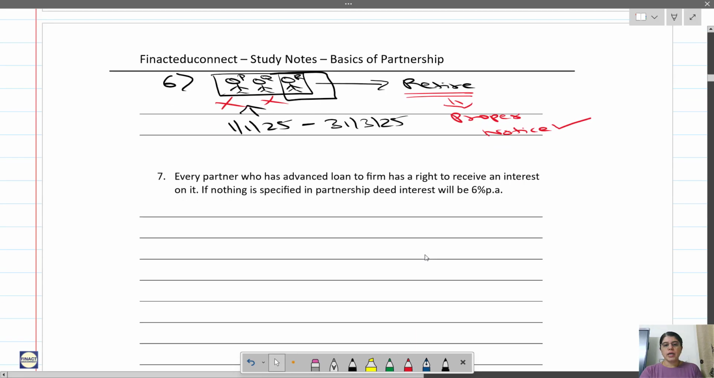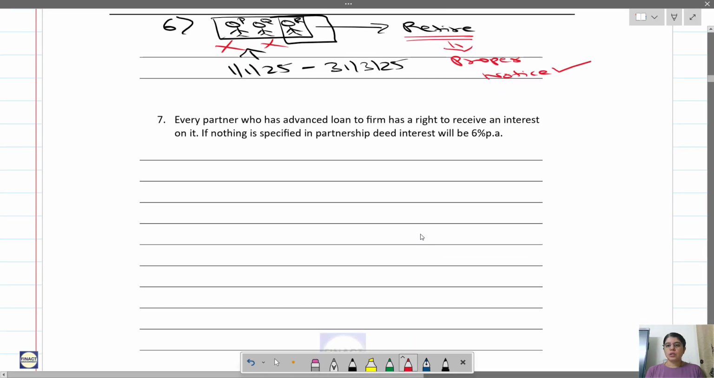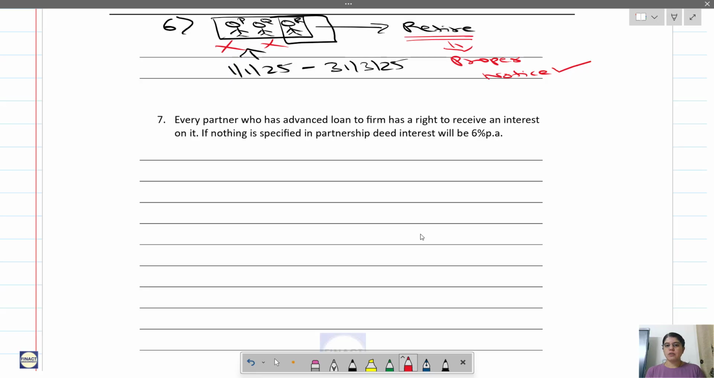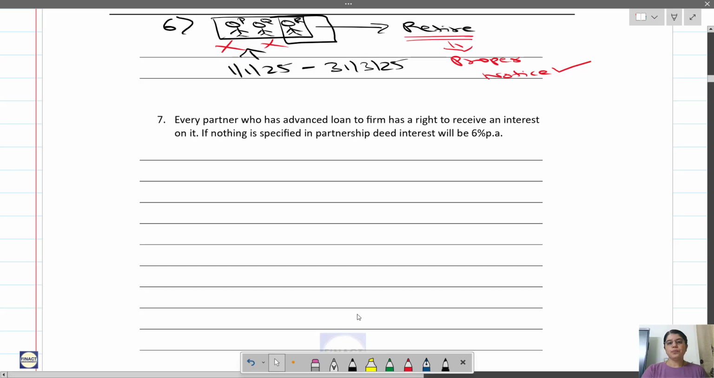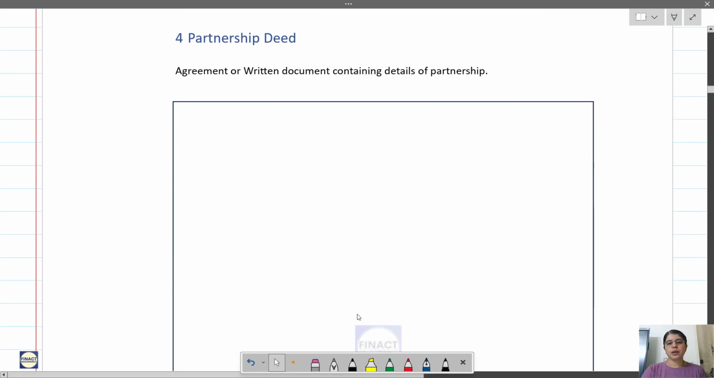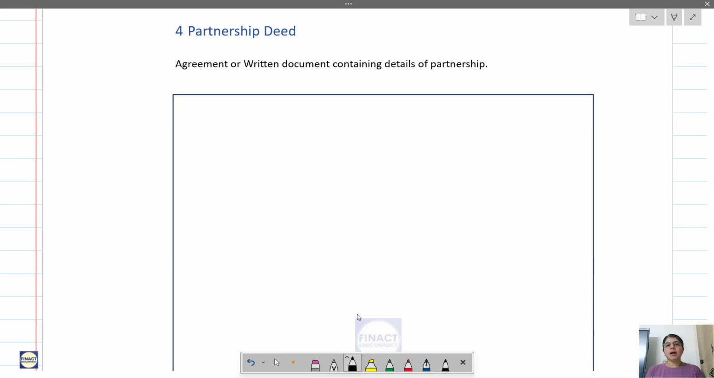Now the 7th point: every partner who has advanced a loan has the right to receive interest on it. If nothing is specified in the partnership deed, interest will be 6% per annum. This we will come back to later on. Now let us understand what is a partnership deed. Just now I told you, it is an agreement or written document containing the details of the partnership. It's an agreement between the partners, a written document, and it contains all the details of the partnership.